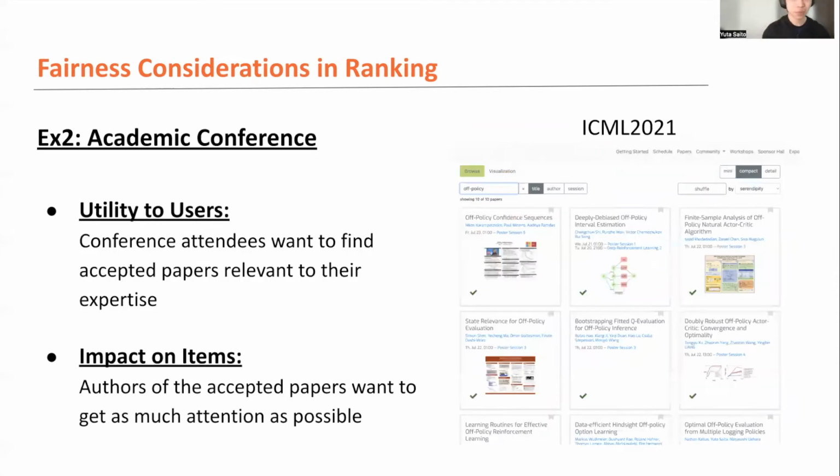So the academic conference is also a great example of fairness considerations. This is very important to satisfy conference attendees as they want to find accepted papers relevant to their expertise, relevant to their interests. This is maybe one of the main purposes of hosting an academic conference, of course. But the ranking also has some impact on the item side. Authors of the accepted papers want to get as much attention as possible by presenting their paper at the conference. This is also a very important purpose of the academic conference.